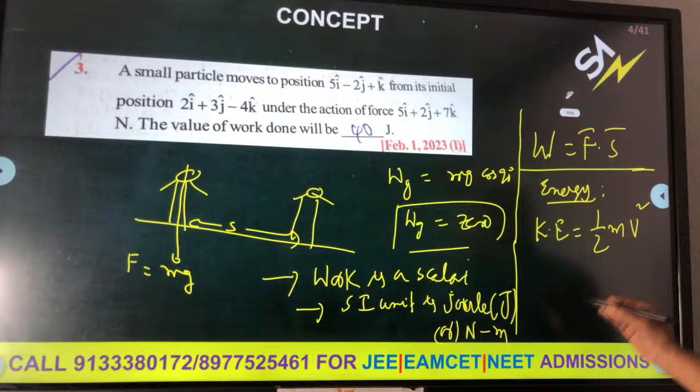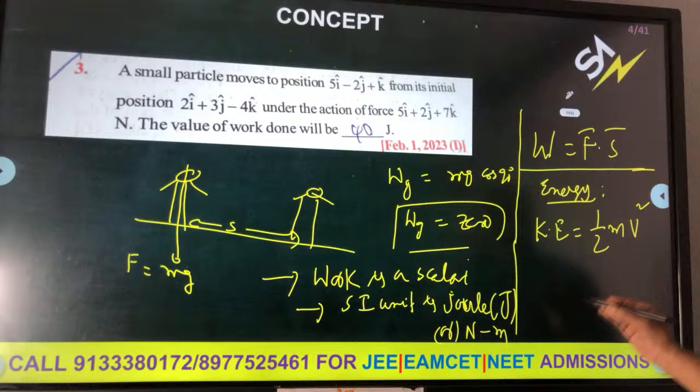Yes, students. Question 19. Momentum of the body is increased by 50%. Percentage problems are a very important model. The percentage increase in kinetic energy of the body is how much? Kinetic energy is P square by 2m. For a given body, mass is constant. Therefore, K is proportional to P square.